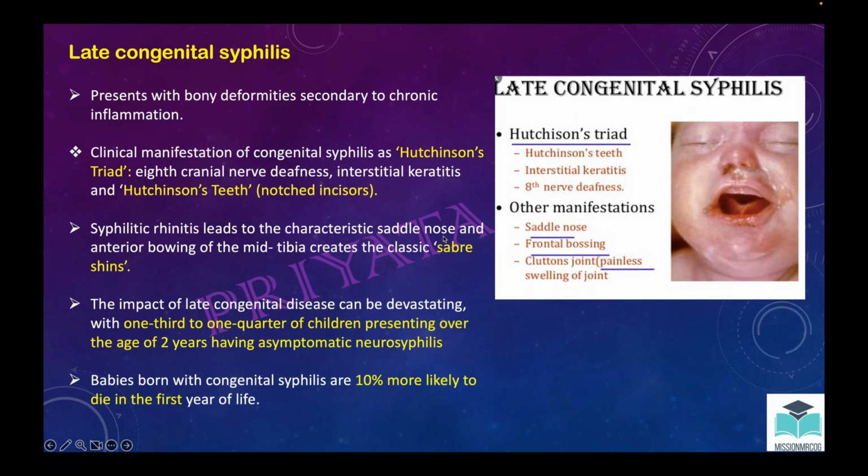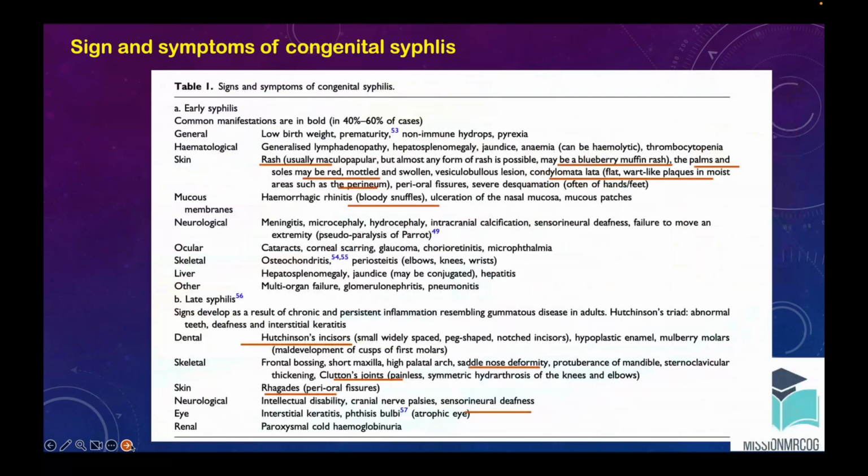Apart from this, if you look at the table given in the guideline, similar things are there. A few things you have to remember: the rash will be a blueberry muffin rash. Why is it important? Because you may get a question directly from here: blueberry muffin rash, and palms and soles may be affected. Apart from this, condyloma lata would be there. Hemorrhagic rhinitis, pink fluid or bloody sniffles, can be there.